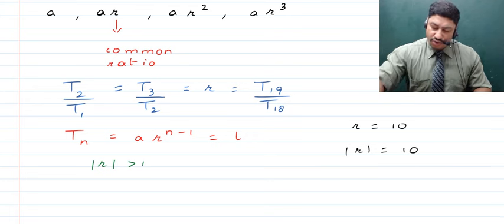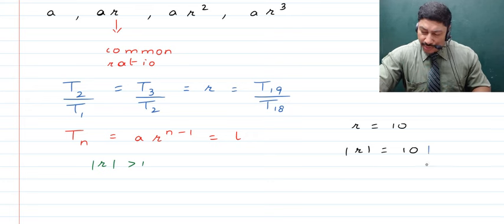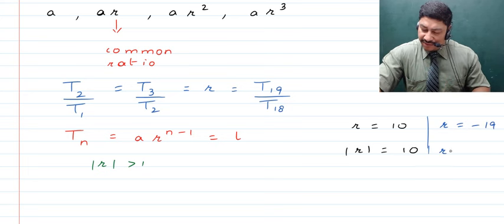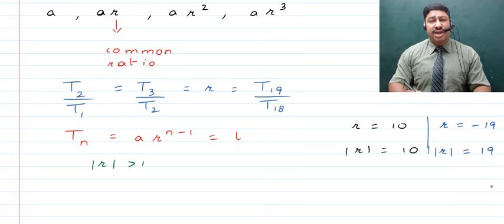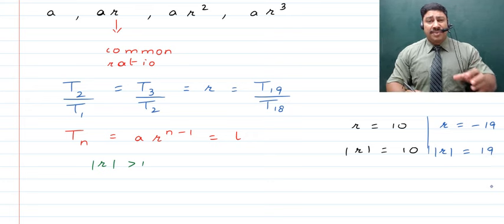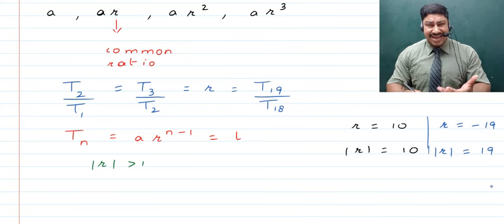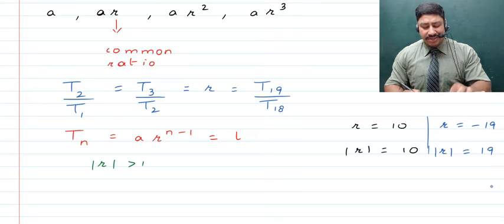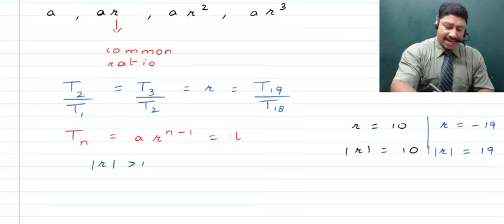Similarly, children, if we take r to be, say, minus 19, then the modulus of r obviously is going to be equal to 19, or in other words, we just take the positive value. So if it's negative, you multiply it by the minus sign, right? This is the absolute function, or the modulus function. So we've got to remember that whenever the common ratio is such that its modulus is greater than 1, this is the formula that is going to be applicable.